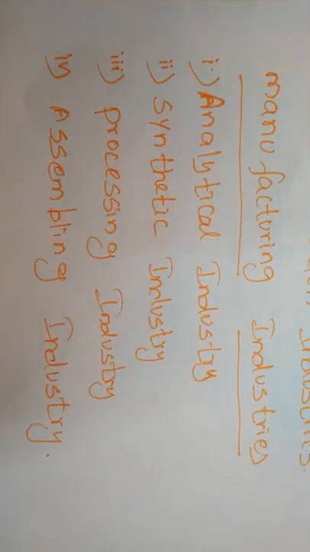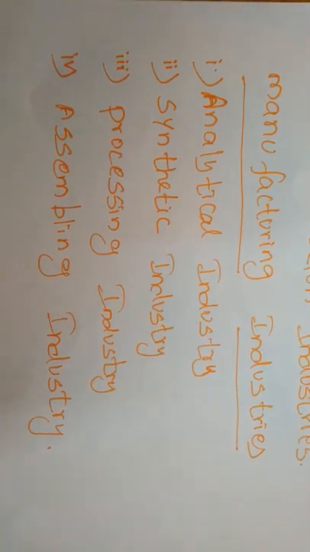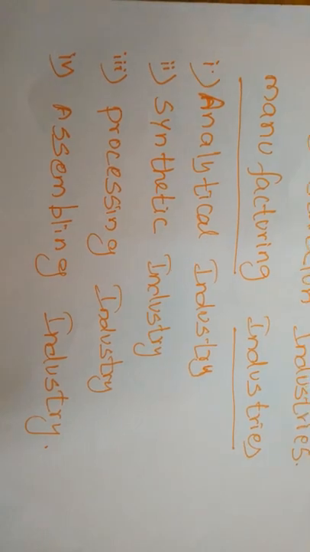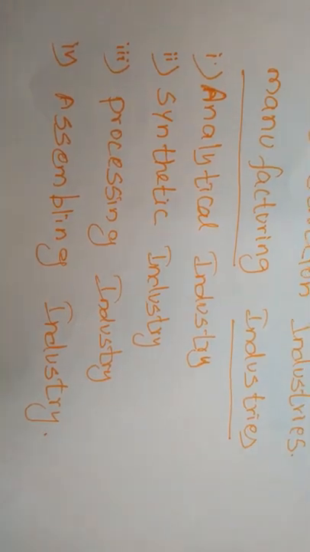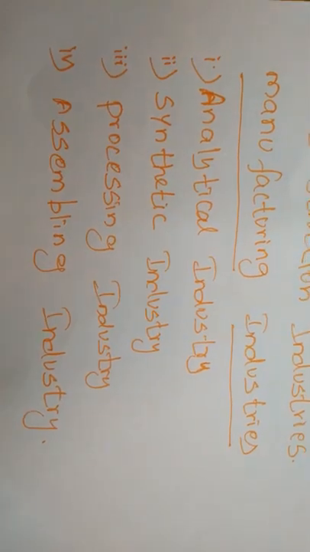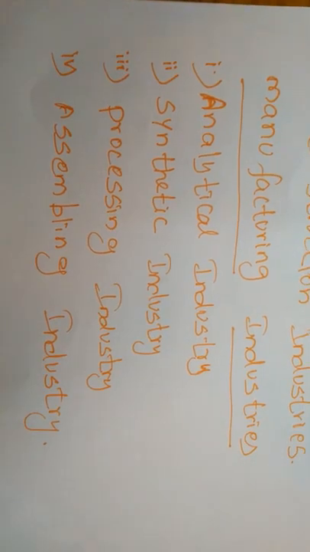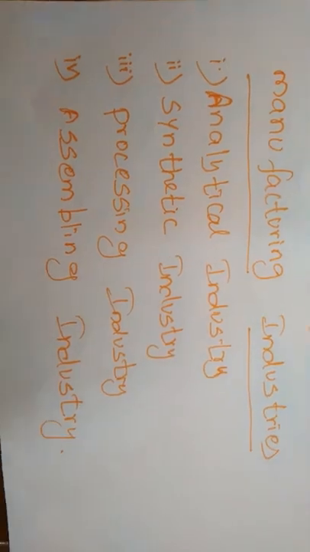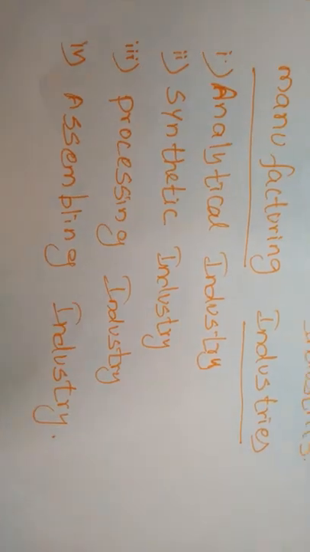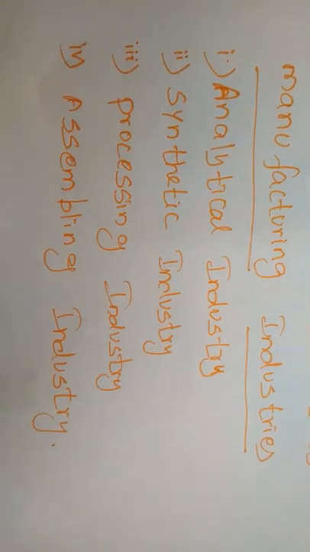For example, sugar: we have to get the sugar cane, and after that we have to bring out some raw materials for making the sugar. In paper also it is like that: the raw material is converted through different processes and successive stages. What is produced after the successive stages is called a processing industry.